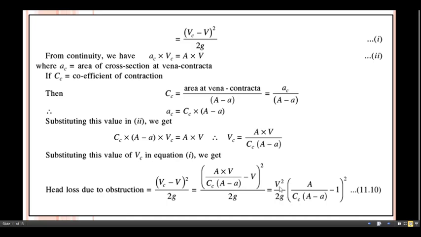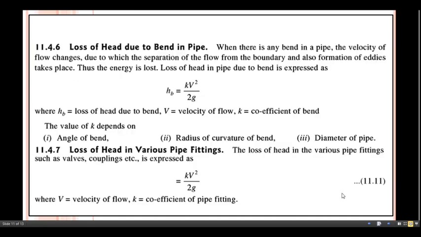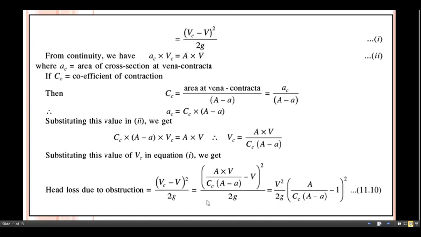So we get this as V square divided by twice g multiplied by (A divided by Cc multiplied by (A minus a) minus 1) bracket square. In this way you can get the head loss due to obstruction.